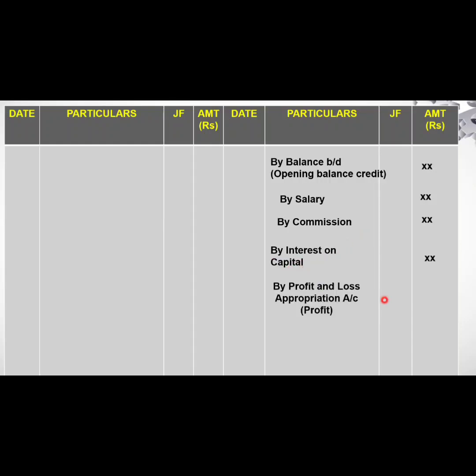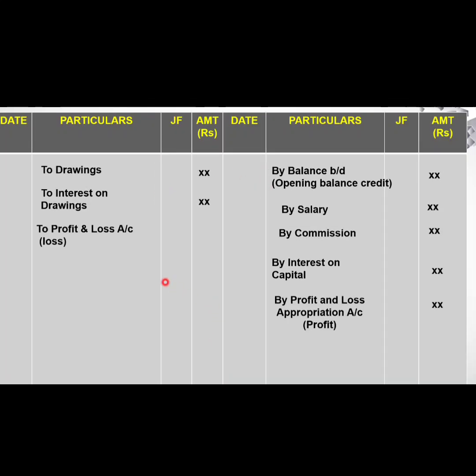Now on the debit side we record the drawings made by the partner. If a partner makes any drawings, they are recorded on the debit side, and interest on drawings is recorded on the debit side, and any loss that has to be distributed is recorded on the debit side. So here we incorporate all the capitals and the adjustments together in one account. Therefore the capital account will change every year.